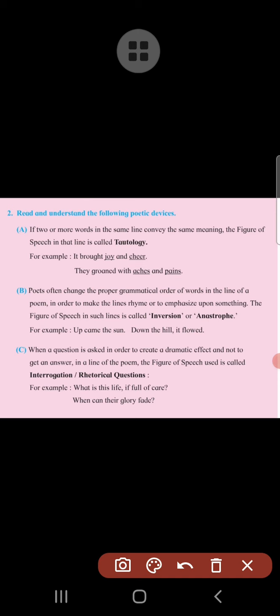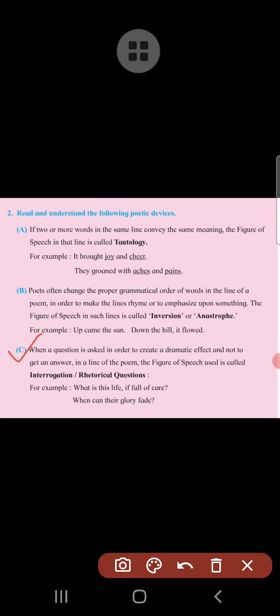This is actually the normal order. Down the hill it flowed means it flowed down the hill. This is the normal order. So the normal order of the first line is the sun came up, and the normal prose order of the second is it flowed down the hill. So these are the examples of inversion or apostrophe.